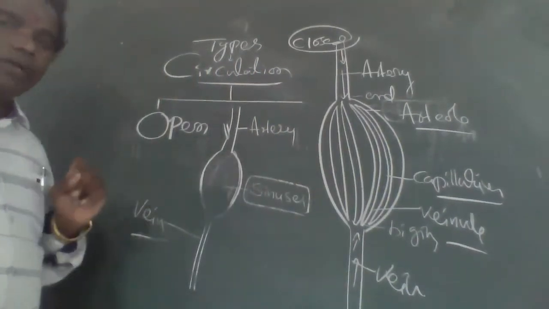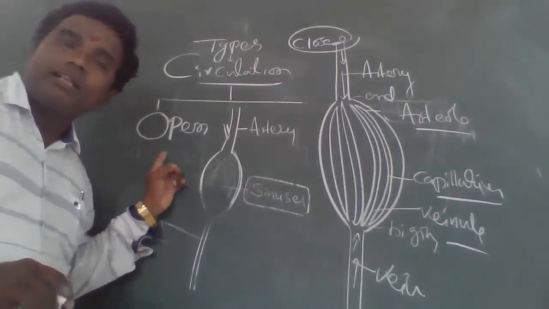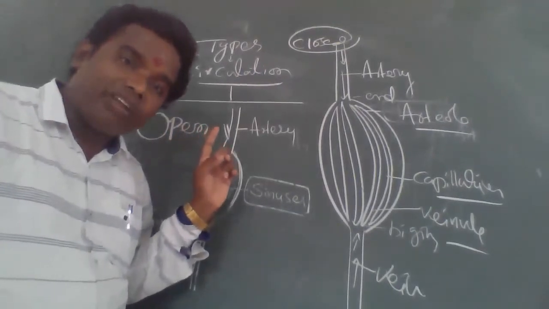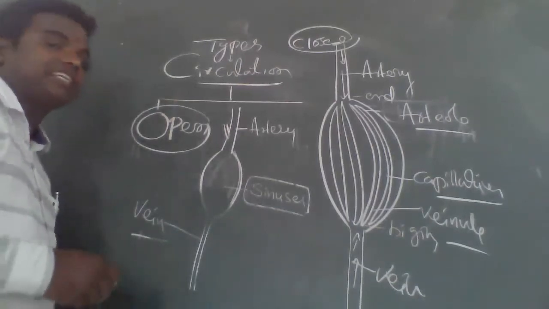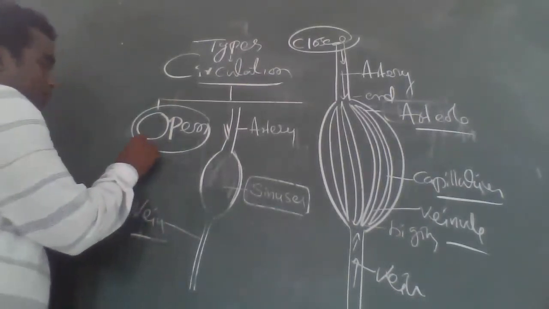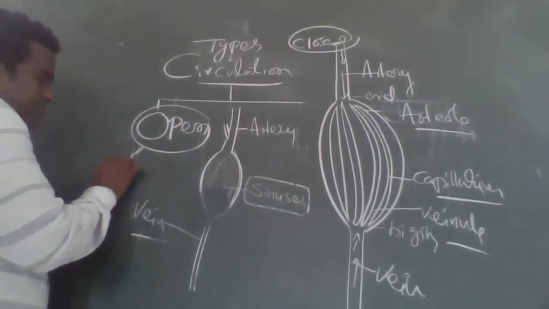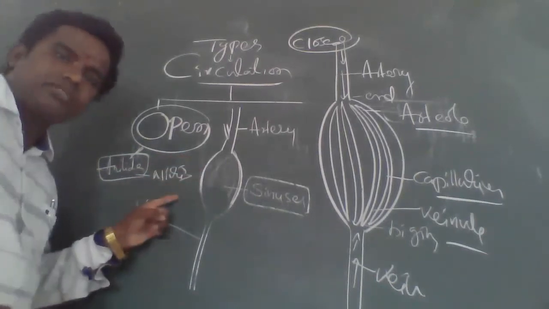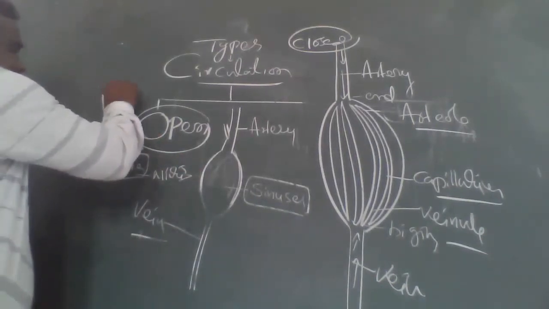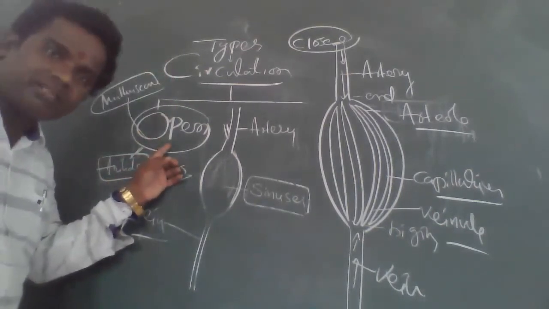So that is an important thing. What are the examples of open type of circulation? Remember one thing, these examples are very important. A few of the annelidans, for example Nereis, and the molluscans. In molluscans, an open type of circulation system is there.